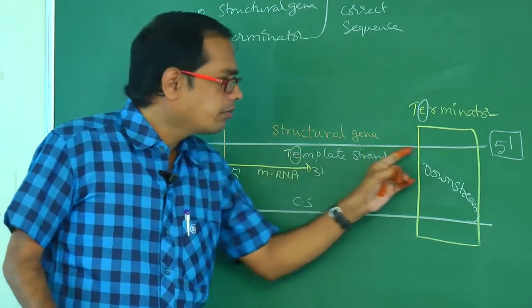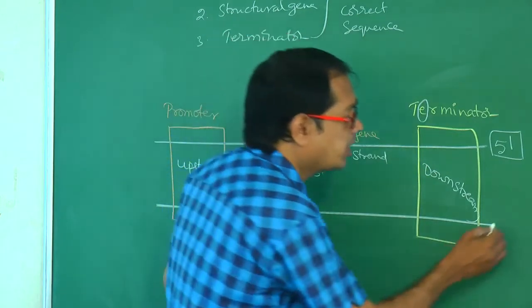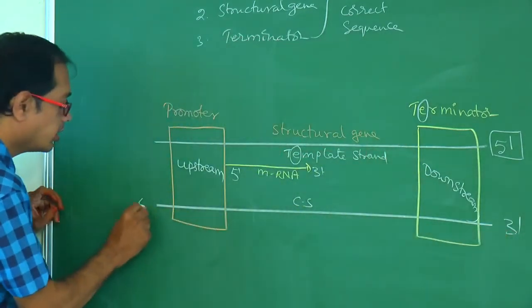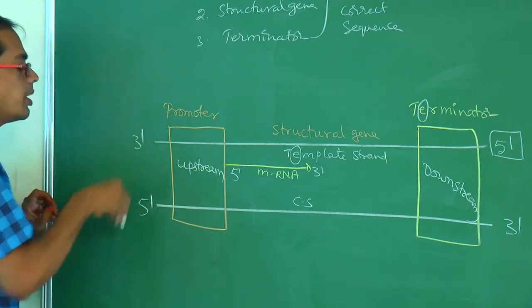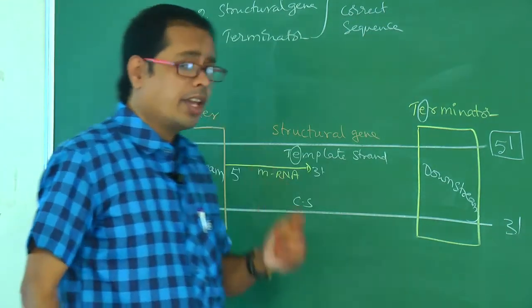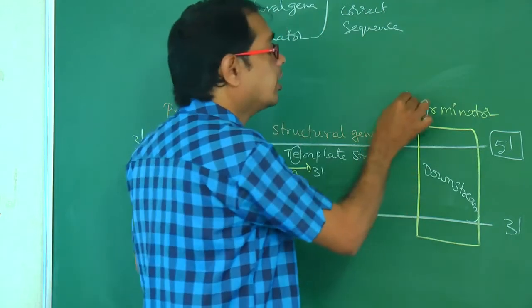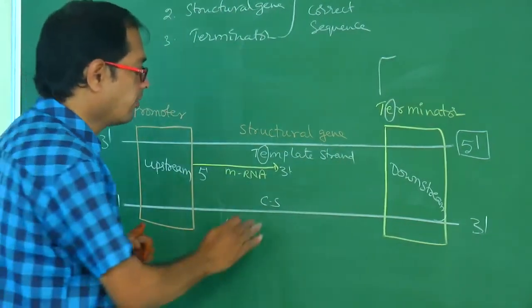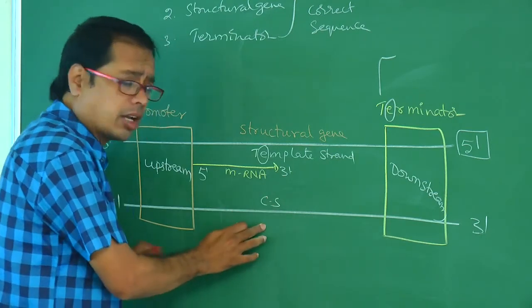On the template, 5' end. If this is the 5' end, this will be the 3' end. If this is the 3' end, this will be the 5' end. So where is the terminator located? With respect to the coding strand, this is the coding strand.